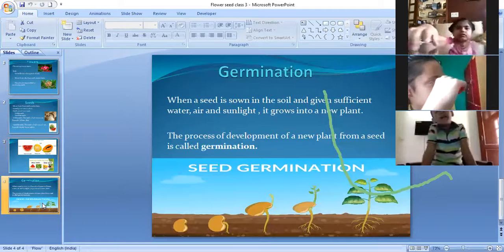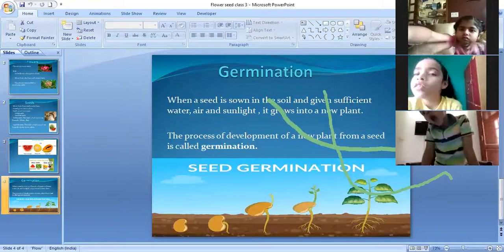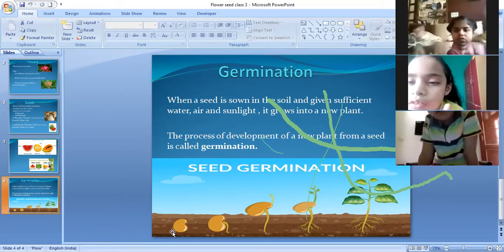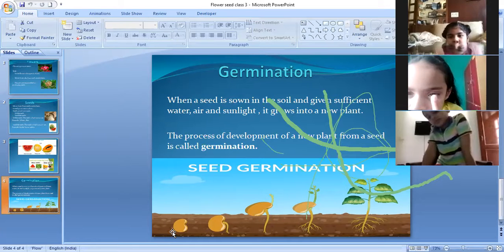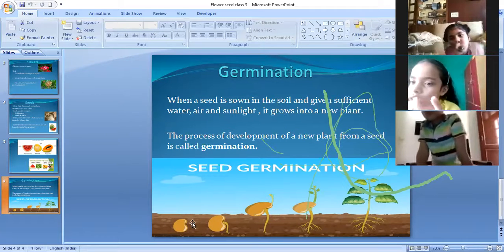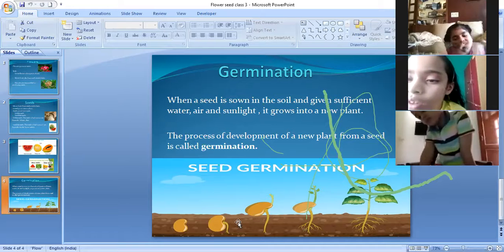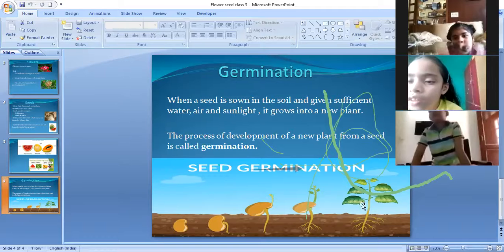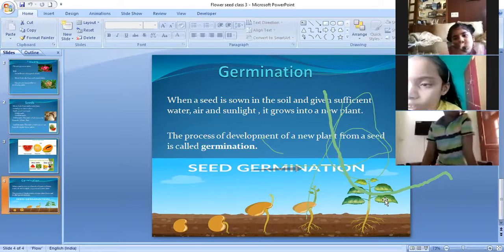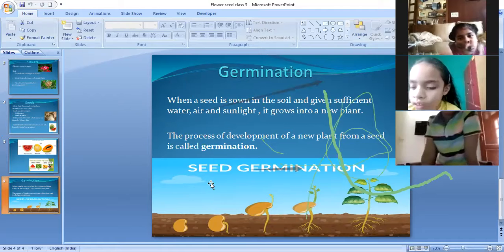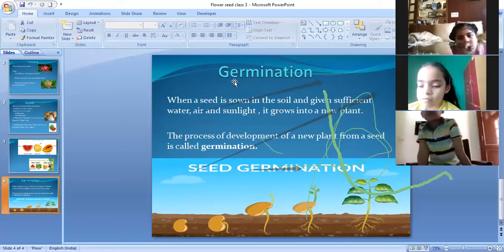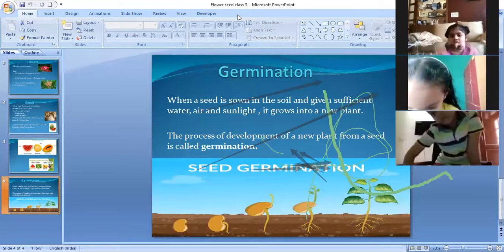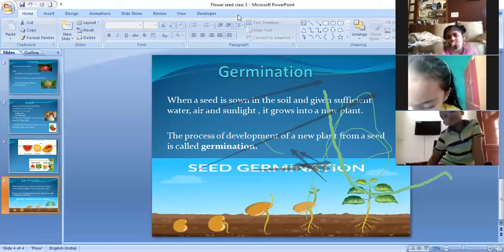See, children, when we sow one seed into the soil, how it starts growing. Initially, a small plant comes, and then it starts growing, and next it starts forming a tiny plant, and finally a plant like this forms. This process is called seed germination. Clear, children? What do you call this? Seed germination. I will underline this word, so please see this.